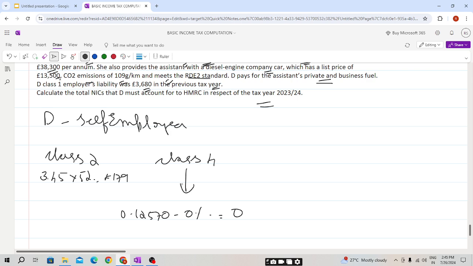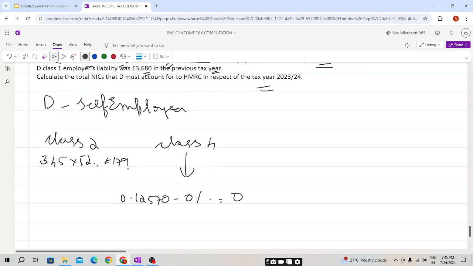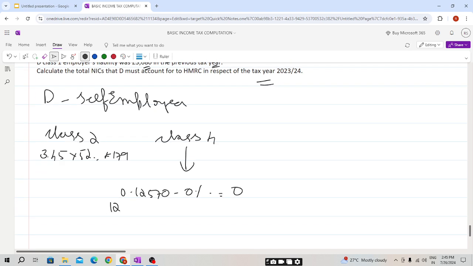Then 12,571 to 50,270 will be paid at 9%, and 50,271 and above will be paid at 2%.